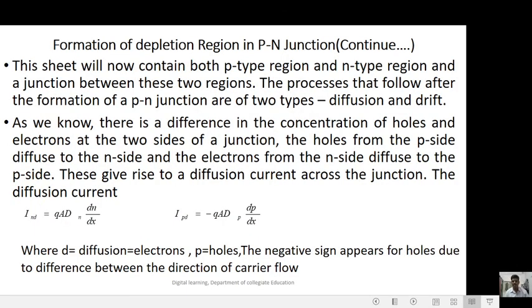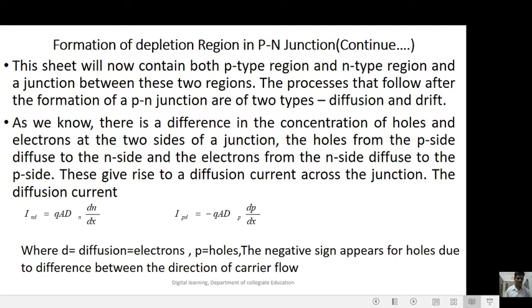Formation of depletion region in PN junction. This sheet will now contain both a p-type region and an n-type region and a junction between these two regions. The processes that follow after the formation of a PN junction are of two types, diffusion and drift. As we know, there is a difference in the concentration of holes and electrons at the two sides of a junction. The holes from the P side diffuse to the N side and the electrons from the N side diffuse to the P side. These give rise to a diffusion current across the junction.